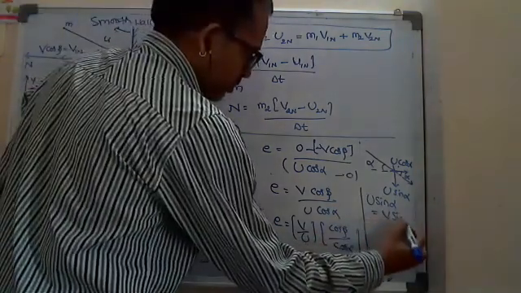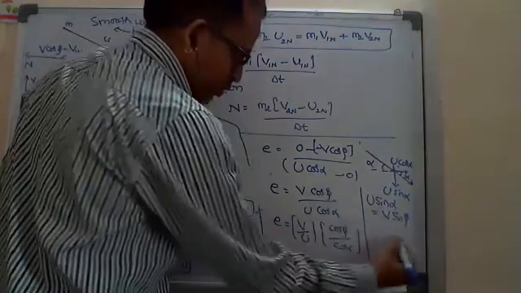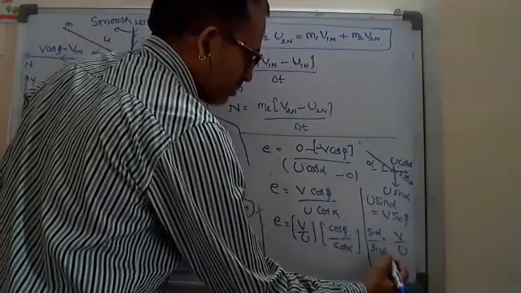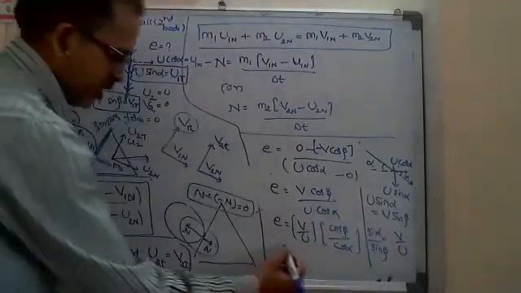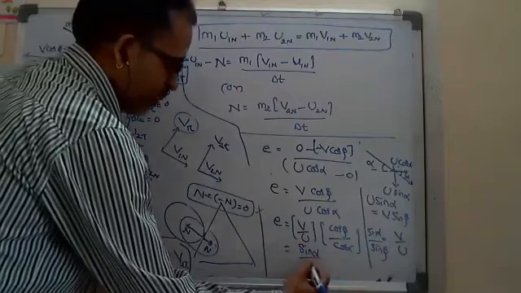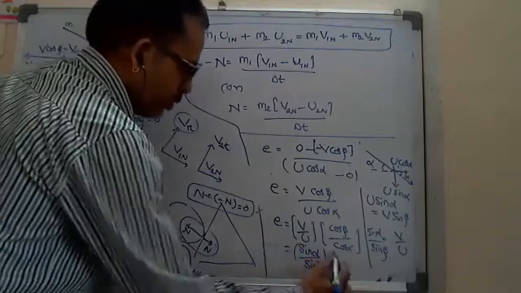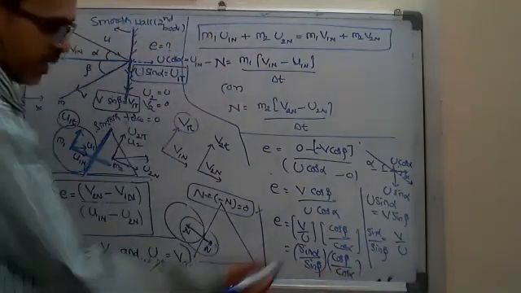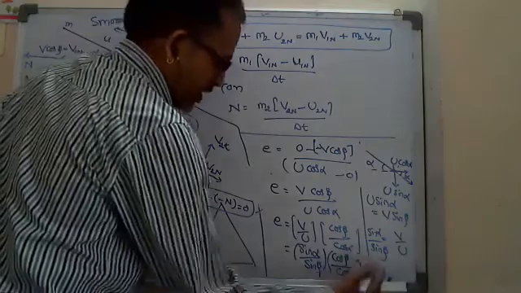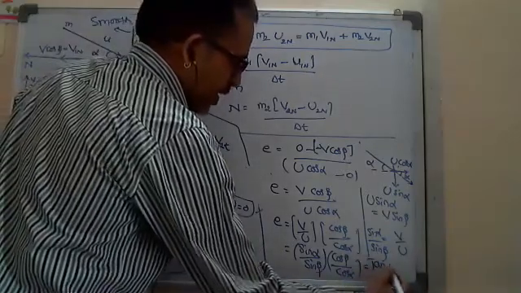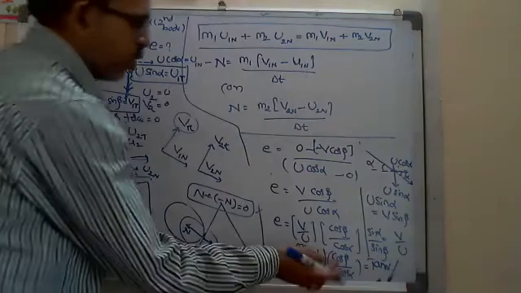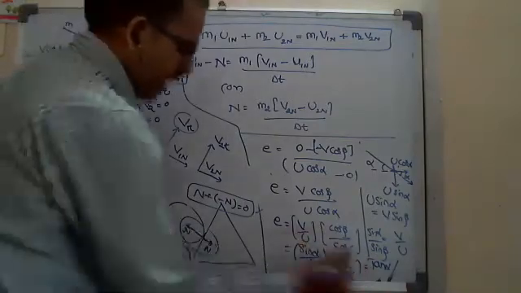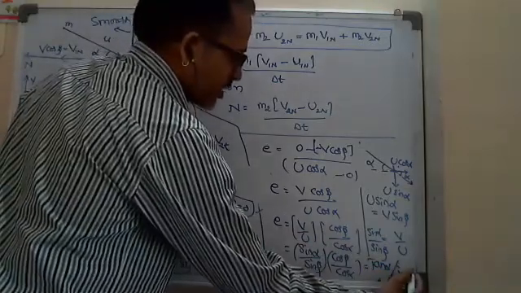I'm getting there, and I require v and u, which I don't know. So v by u, I can write as sin alpha by sin beta. That I substitute here: v by u is sin alpha by sin beta, multiplied by cos beta by cos alpha. It appears like sin alpha by cos alpha, which is tan alpha, divided by tan beta. Or tan alpha into cot beta, you can write either.